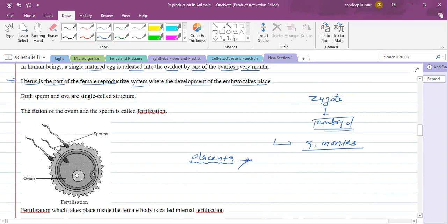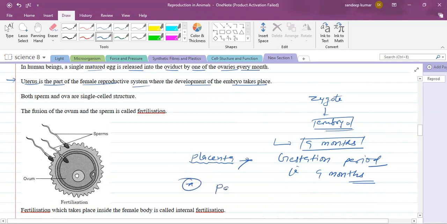As the period is 9 months, this period is called what? Gestation period. The gestation period is the period of development of the embryo into a complete baby, that is 9 months. When the baby is fully matured, the act of giving birth is called parturition. Parturition is nothing but the act of giving birth.